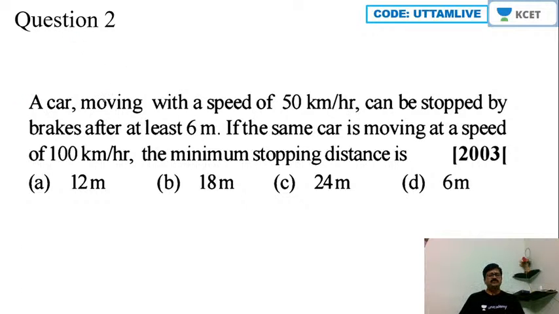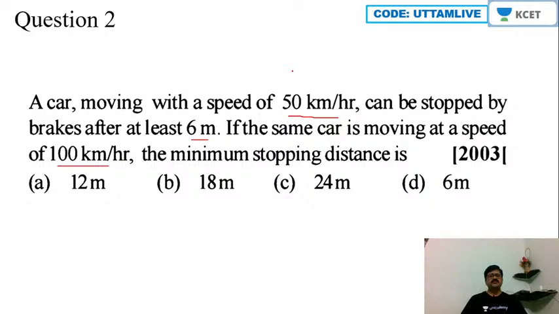Question number 2. A car moving with a speed of 50 km per hour can be stopped by brakes after at least 6 meters. If the same car is moving at a speed of 100 km per hour, the minimum stopping distance is. Firstly, initially the car is moving with a speed of 50 km per hour.